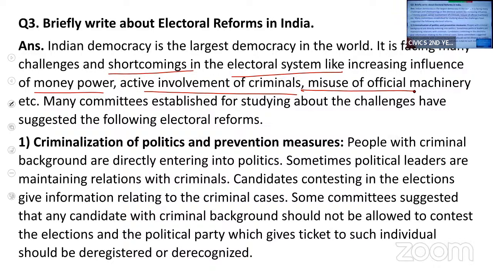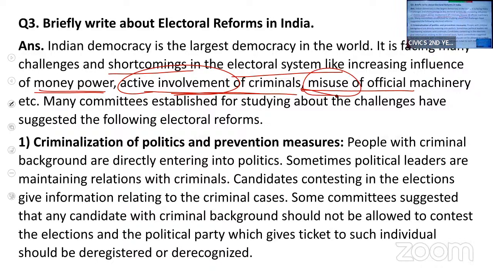Some of these problems are the influence of money power, criminals contesting in elections, actively involved in elections, and then misuse of official machinery.